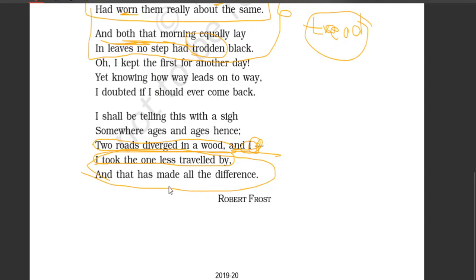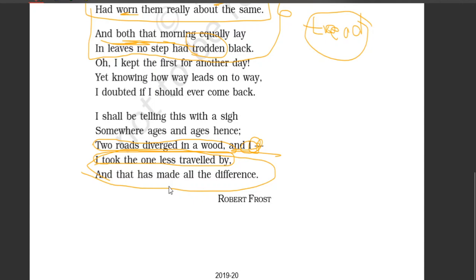Generally, people look at these two lines and use them so widely because they forget all the three stanzas above, and they keep telling, yes, I took the one less travelled by, and that has made all the difference. We hear this often in graduation speeches and in so many other famous speeches. Many people use this line, and people will be telling, oh, you know something, I have made a different choice. I did not go like a sheep. I did not follow other people, and I took the one road which was less travelled by, and that has made all the difference.